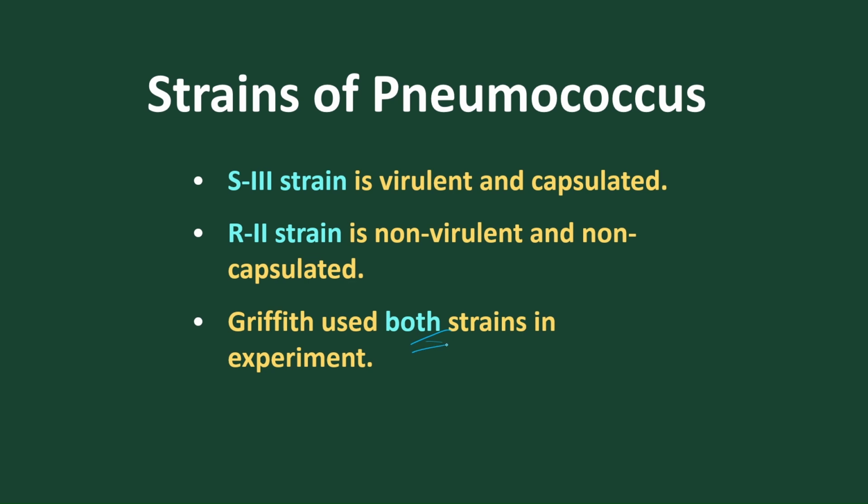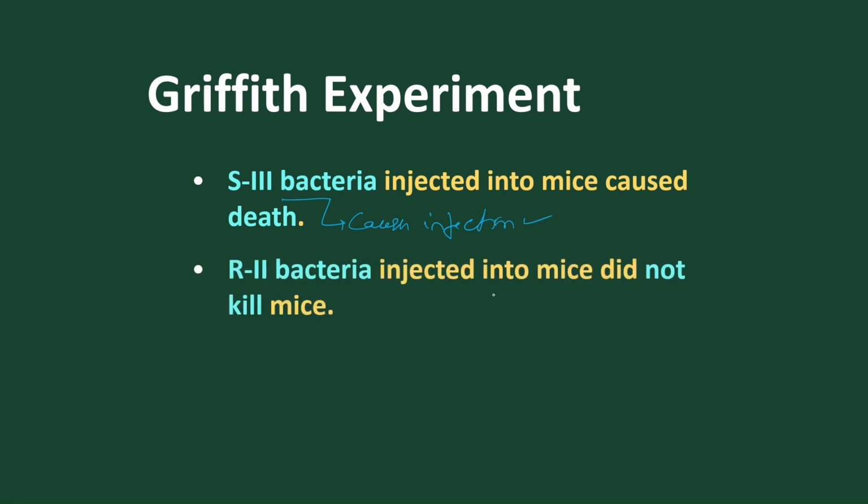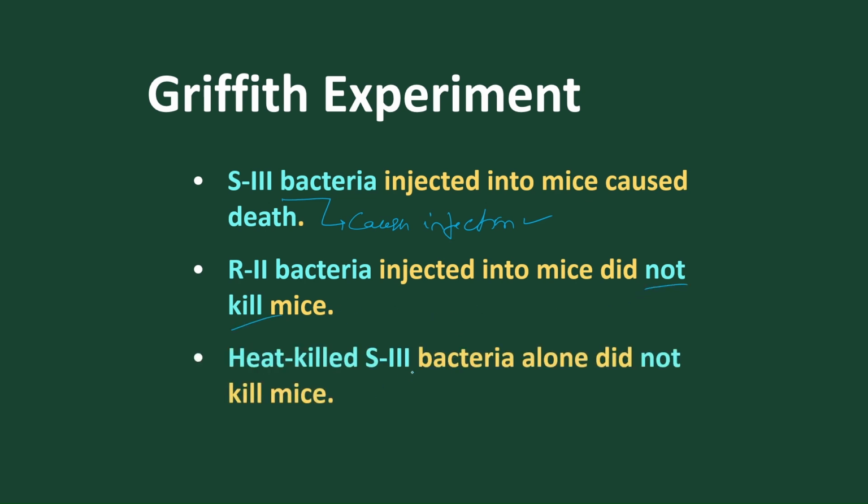Griffith used both strains experimentally, and he injected them one by one into mice. In his first experiment, he injected S3 into a mouse, and because S3 bacteria cause infection, it causes death. Second, when R2 bacteria were injected, they never cause infection, so no death of the mouse takes place. When he used heat-killed S3 and injected it, there was no infection, because the capsule is destroyed by heat. When heat is applied, the capsule of the bacteria is destroyed, so they are unable to infect.